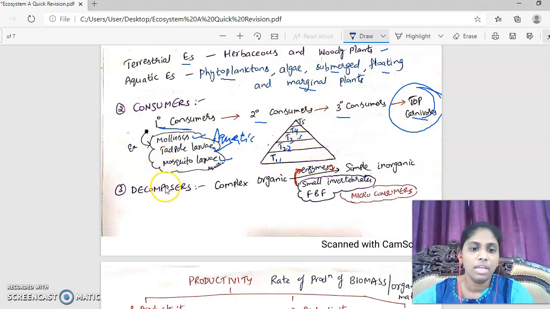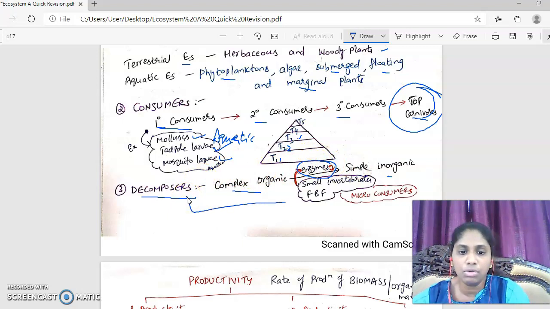then 4, then 5. Now, decomposers are the next type of biotic components. They are opposite to producers. Producers convert simple into complex. Decomposers convert complex organic into simple inorganic stuff by releasing enzymes. And who are releasing these enzymes? The decomposers.